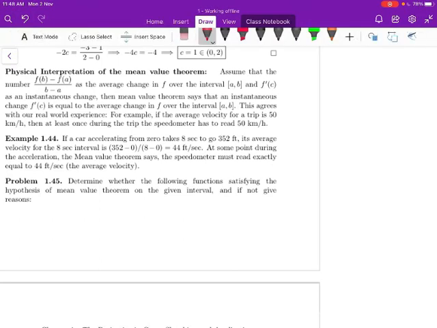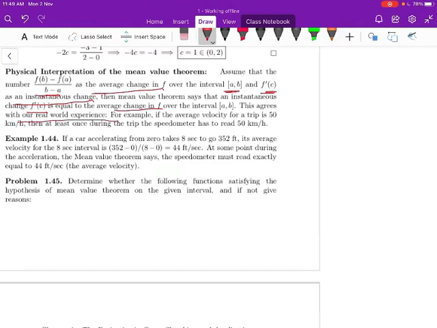Assume that the number (f(b) minus f(a)) by (b minus a) is the average change in f over the interval (a, b), and f'(c) is the instantaneous change. Then the Mean Value theorem says that the instantaneous change f'(c) is equal to the average change in f over the interval (a, b). So this agrees with our real world problem.